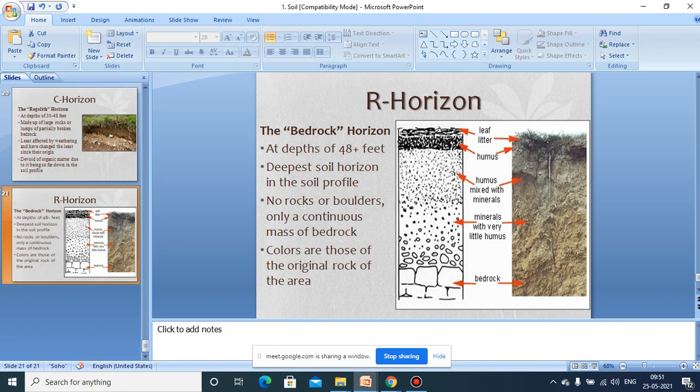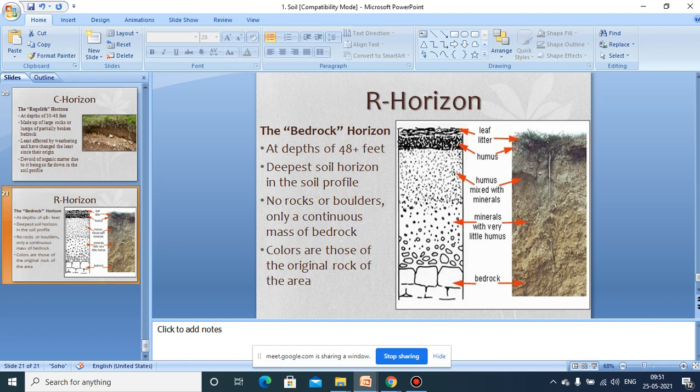And this is generally of a depth, an average depth of about 448 feet, and which is the deepest soil horizon. And here a mass of bedrock that we can see, and the color will vary. The color of this zone will vary because of the specific original rock color.